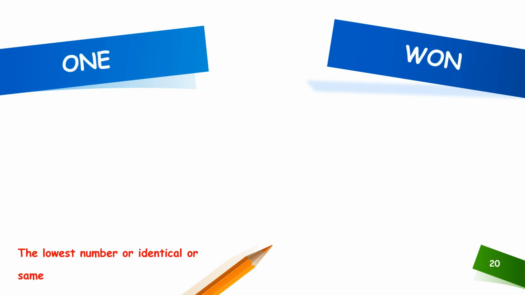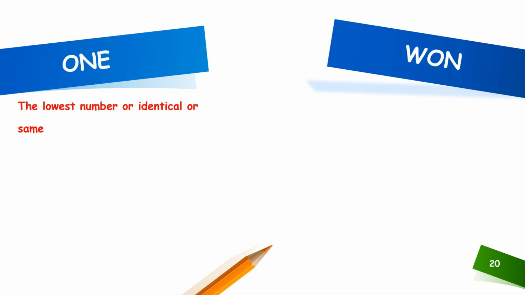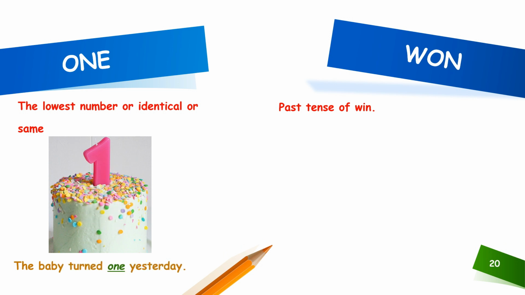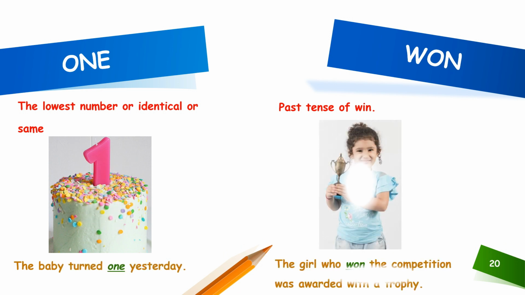The 20th set of homophones for discussion is one. One is the lowest number or identical or same, and won is the past tense of win. Now, let us see how to use this homophone in a sentence. The baby turned one yesterday, and the girl who won the competition was awarded with a trophy.